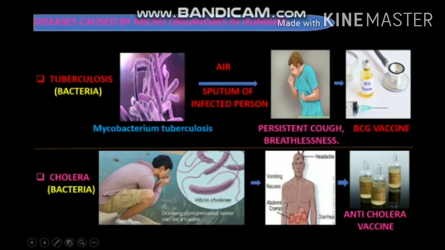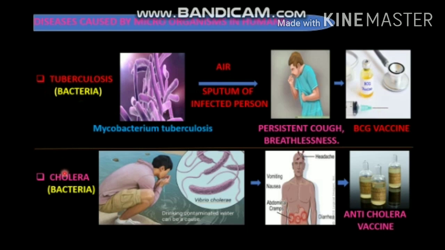First, we are going to learn diseases caused by microorganisms in humans. The first disease is tuberculosis. Generally, we call it TB. It is a bacterial disease caused by the bacterium Mycobacterium tuberculosis, and the disease spreads through air and sputum of an infected person, which means mucus of the infected person. The symptoms of the disease are persistent cough and breathlessness. Apart from that, blood in mucus and loss of weight also appear, and the preventive measure for the disease is the BCG vaccine. So we should take the BCG vaccine in our infant period to prevent tuberculosis.